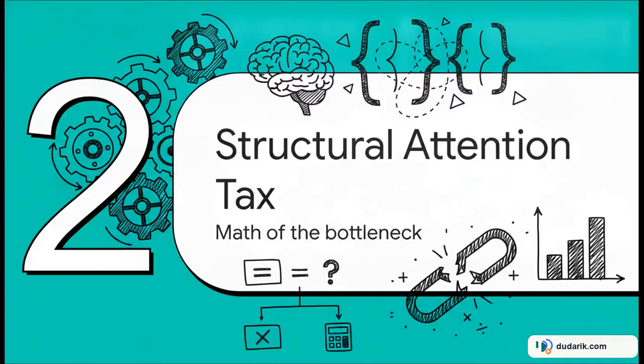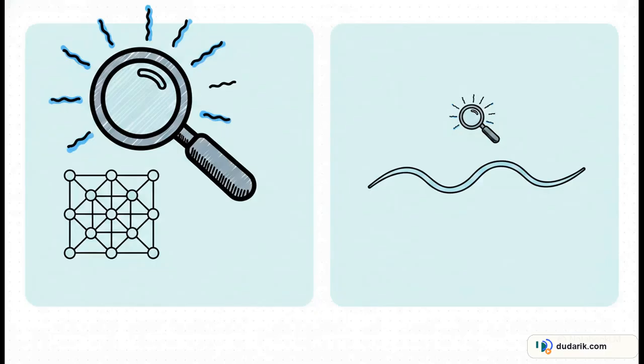Moving to Section 2, the structural attention tax. Let's look at the actual math behind this bottleneck. Just look at this stark contrast between the structural and semantic axes. When your model processes knowledge graph triples, those tokens capture a massive 0.70 attention per token. But when it processes semantically equivalent natural language text, it only captures about 0.25 attention per token. Think about that. That means structured triples are capturing nearly 3 times more attention per token than plain text, and it's simply because of how they're formatted.